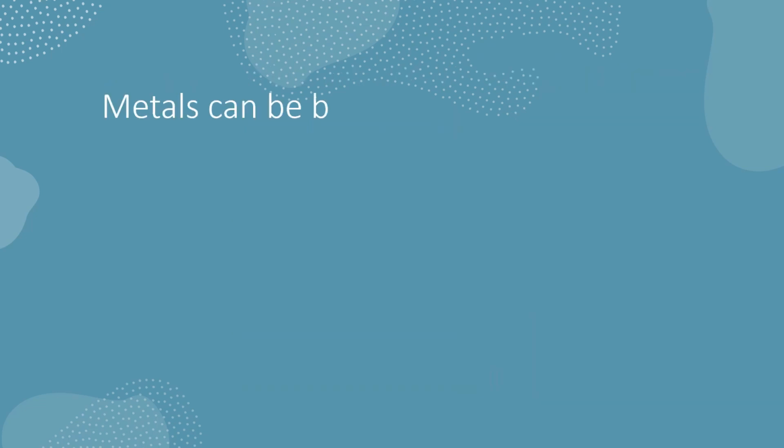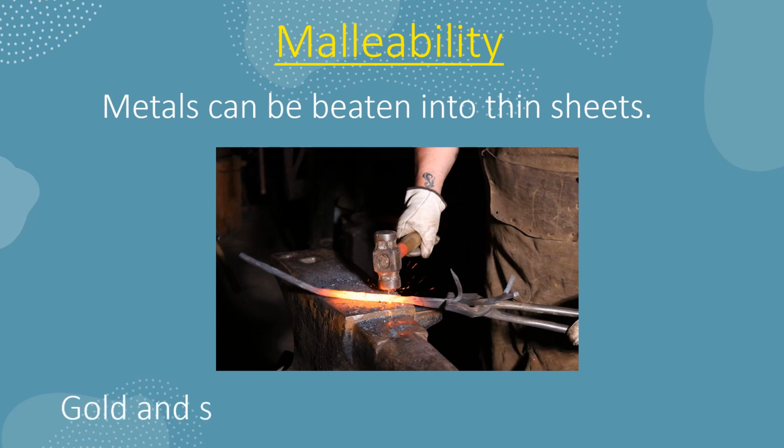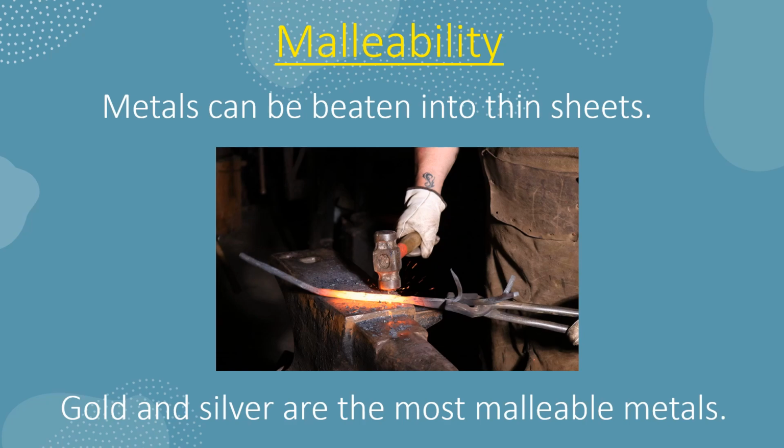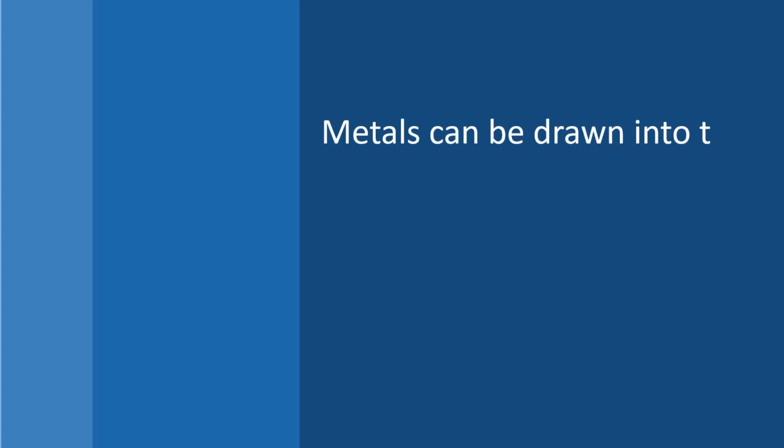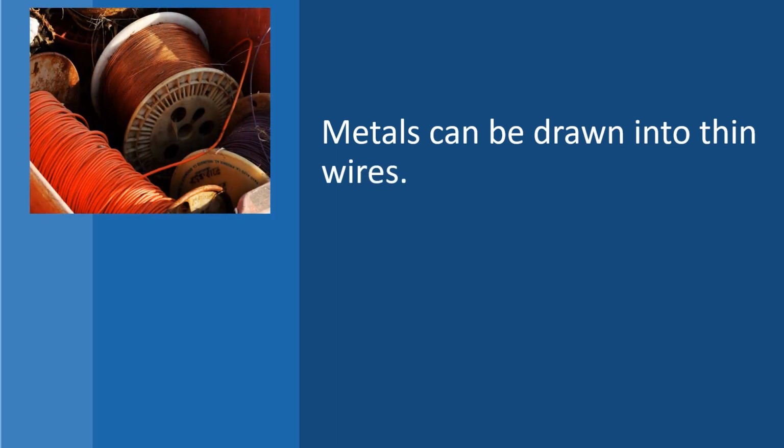Metals can be beaten into thin sheets. The property by which metals can be hammered into thin sheets is called malleability. Gold and silver are the most malleable metals found on earth. Metals can be drawn into wires. The property by which metals can be drawn into thin wires is called ductility.